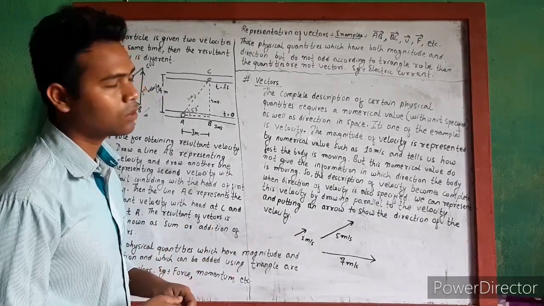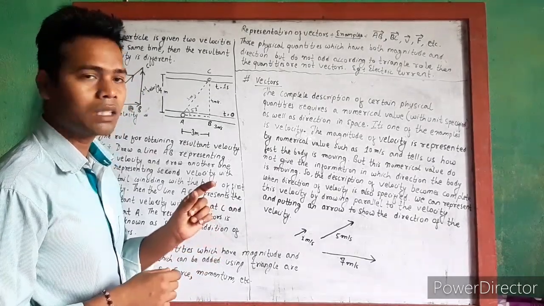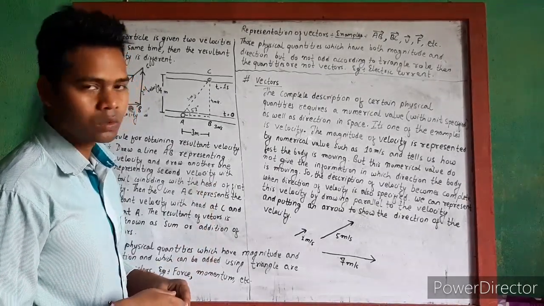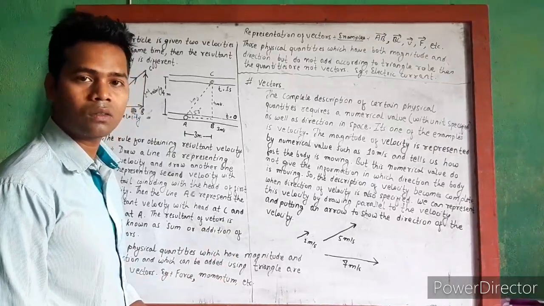For example, electric current has both magnitude and direction but does not add according to the triangle rule.